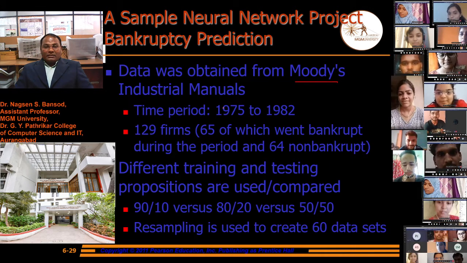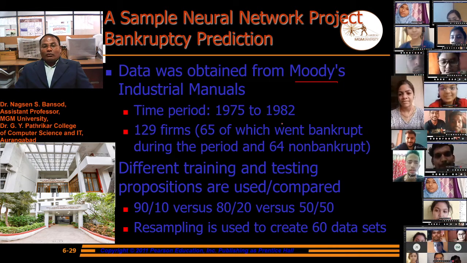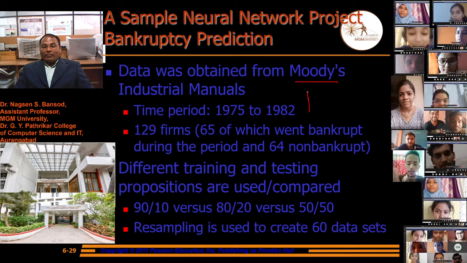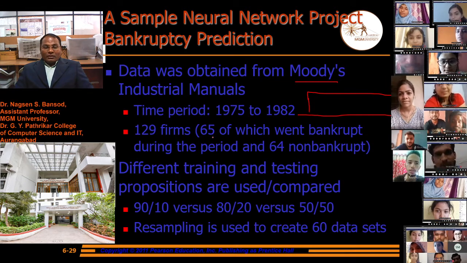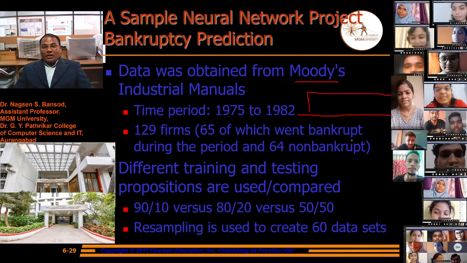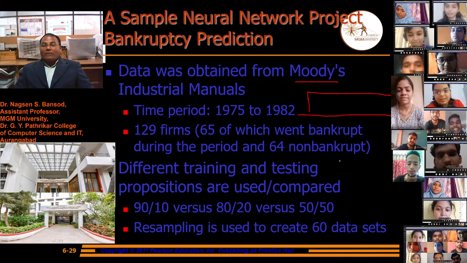We have taken in this example the data from 1975 to 1982. From this Moody's manual, there were 65 firms, 65 companies bankrupt, and 64 were not bankrupt.